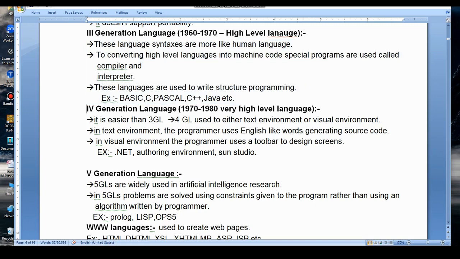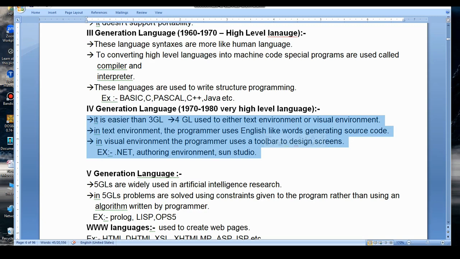So next, fourth generation language. Its period is 1970 to 80. It is a very high level language, so it is easier than third generation language. Here the programmers use a text environment as well as an IDE environment, that is a visual environment, to write the programs. In the text environment, the programmers type the programming instructions. These instructions are generally similar to sentences in the English language.